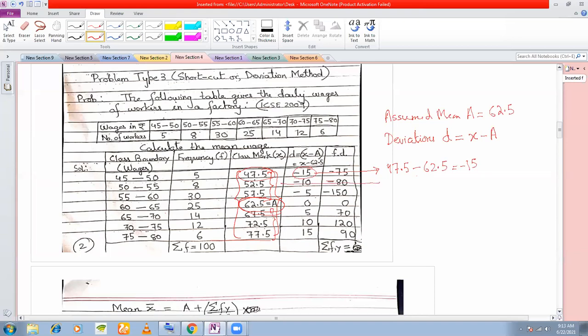Look at the second one. For the second one, class mark here is 52.5 minus assumed mean we have taken as 62.5. So we get this as minus 10. For the third one, the mid value or class mark is 57.5 minus the assumed mean 62.5. And you continue doing this till you complete this column. This is called the deviation column. Now, once you have completed the deviation column, you calculate f into D. That is, you multiply each frequency. Let me just raise this.